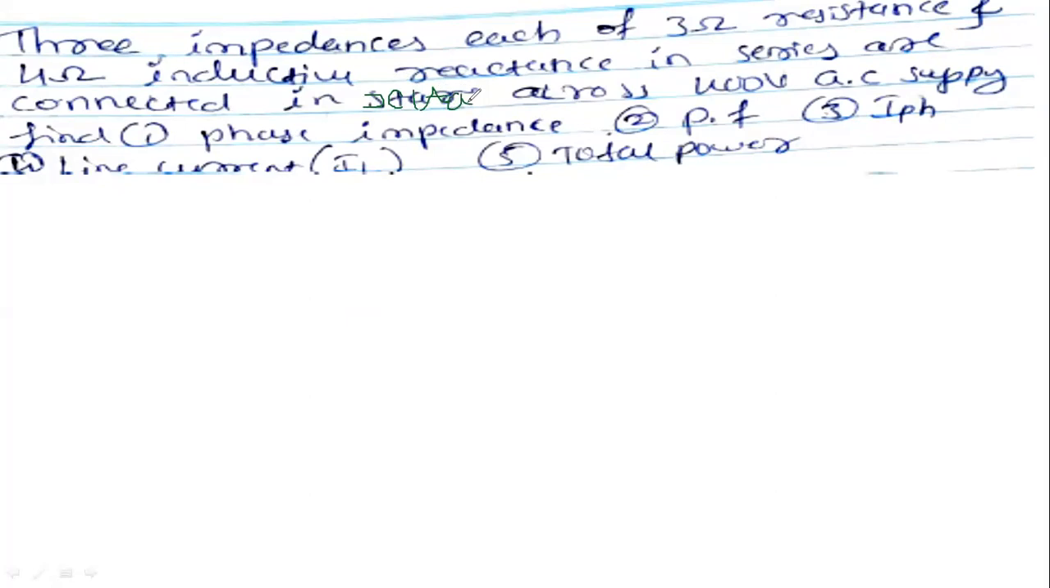Three-phase impedances, each of 3 ohm resistance and 4 ohm inductive reactance, are connected in series. Don't write it like that. Reactance are connected in delta across 400 volt AC supply.